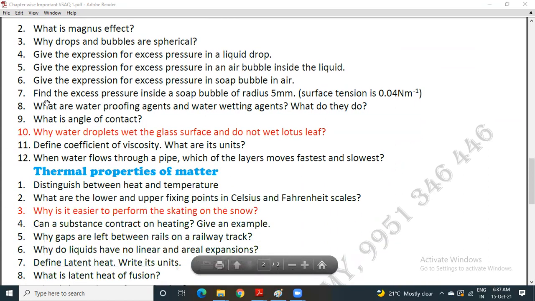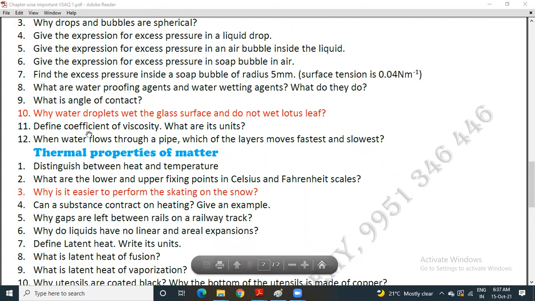Question number 8. What are waterproofing agents and water wetting agents? What do they do? 9. What is angle of contact? Question number 10. This question is also prepared from the content. Why do water droplets wet the glass surface and not wet the lotus leaf?